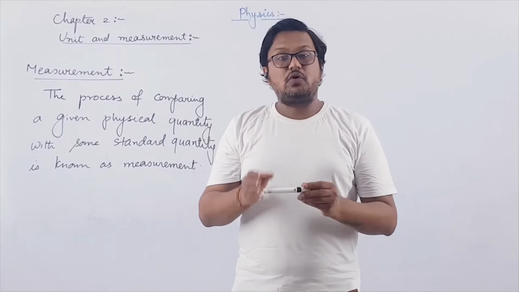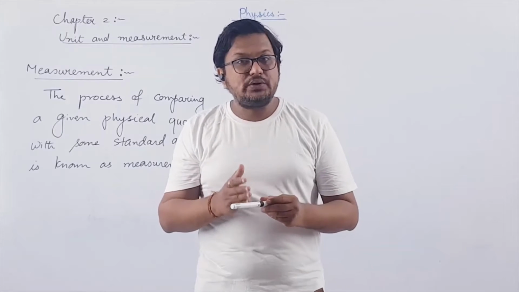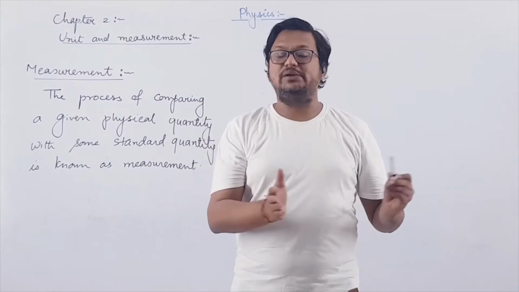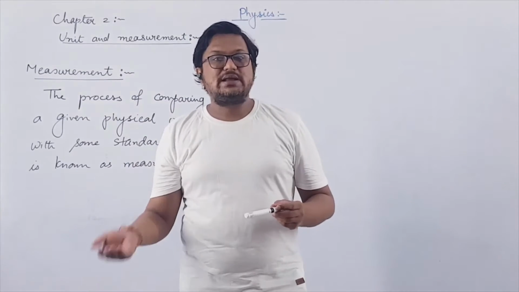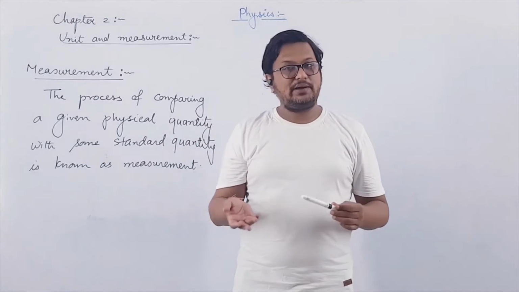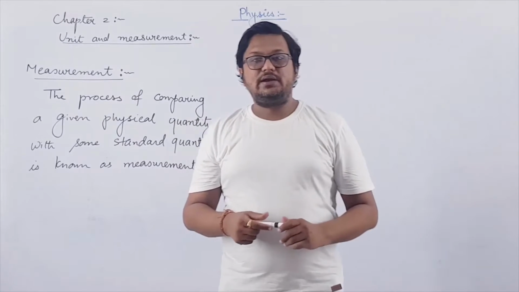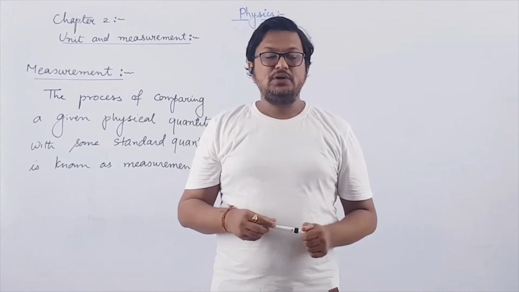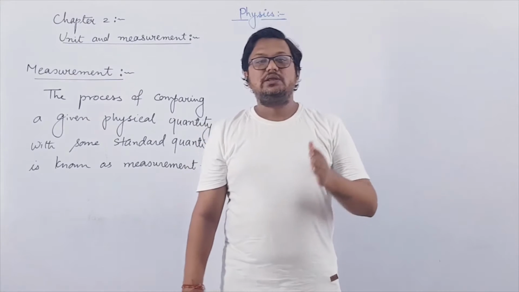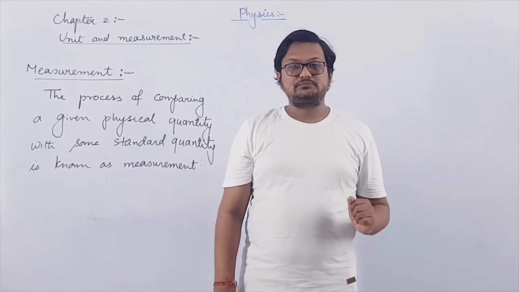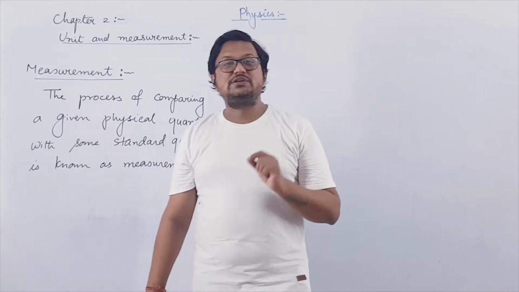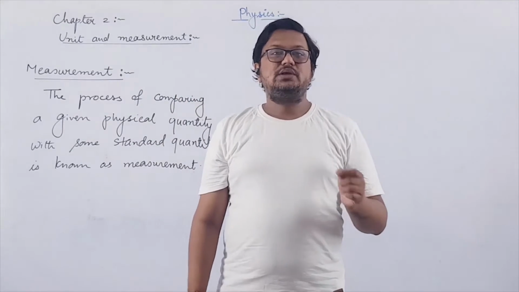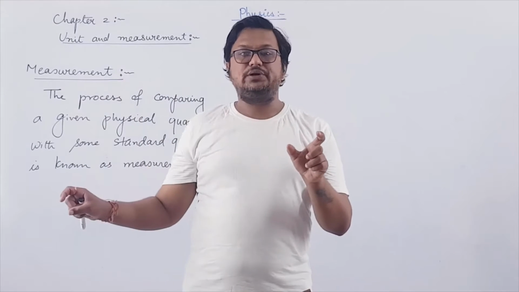So if you want to measure length, then length can be measured only in centimeter, meter, kilometer, millimeter, etc. If you want to measure mass, it will be gram, kilogram, microgram, and so on. On the other hand, if you want to measure time, it will be in second, minutes, hours, and so on. So this is how we measure a quantity with some standard quantity. Now, the measured physical quantity is represented with a number and an appropriate unit.